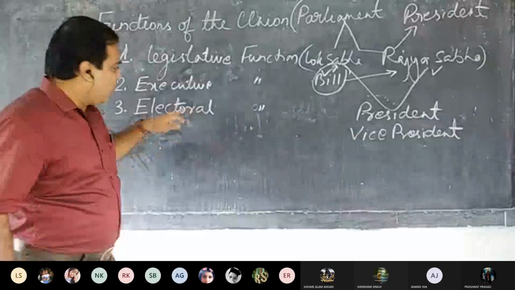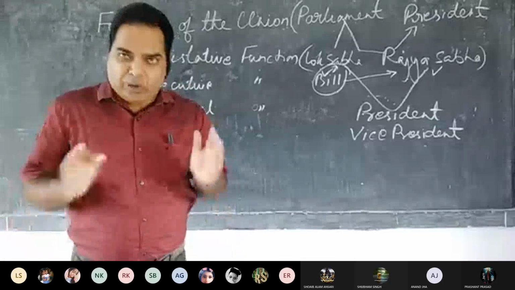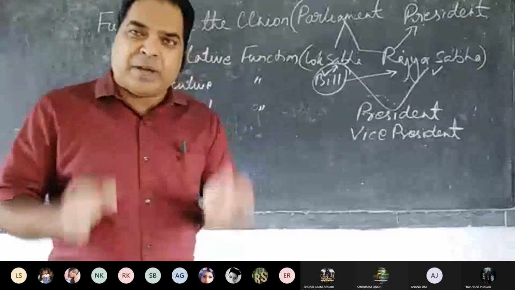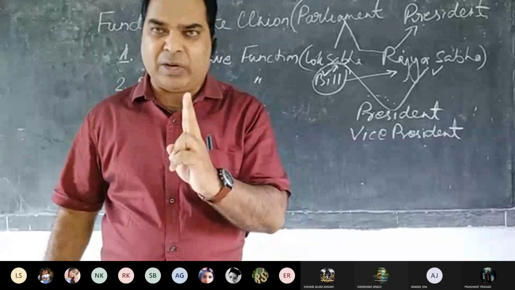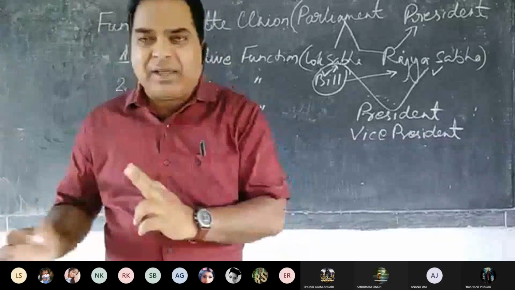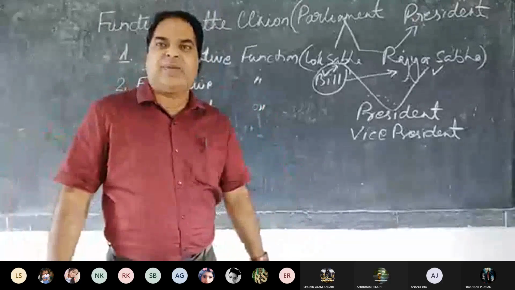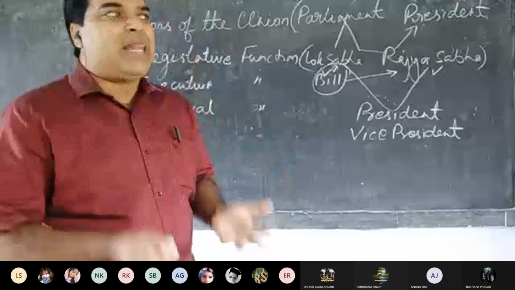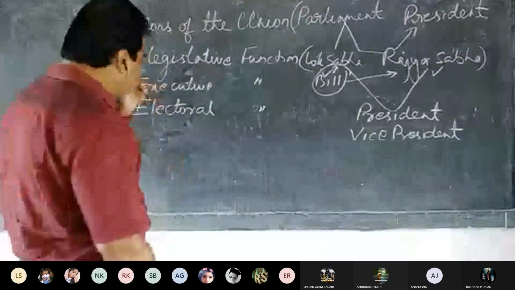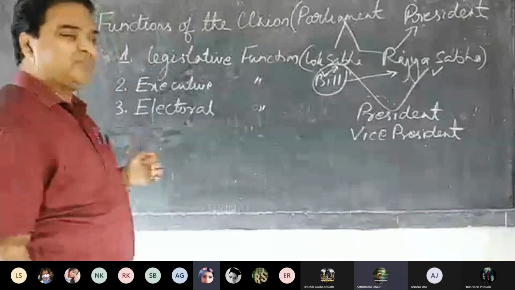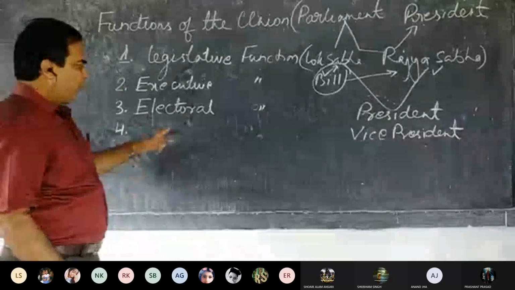Now, two more is there. The members of Lok Sabha alone elect one speaker and a deputy speaker. That is also the electoral power of the Lok Sabha. And on the other hand, Rajya Sabha elects one vice chairman of Rajya Sabha. So all this comes under the electoral powers or the functions of the parliament. Is that clear? Any doubt? No, sir. Okay.